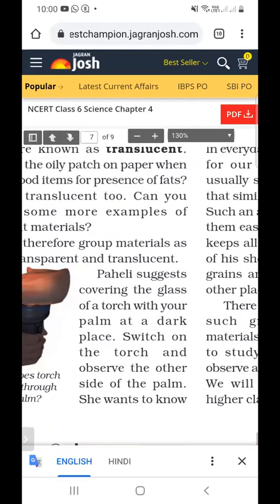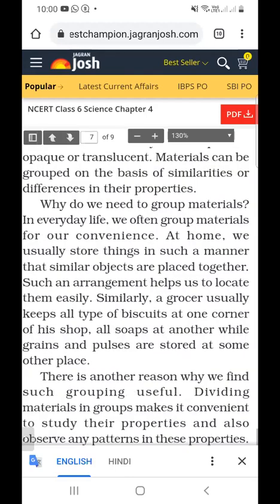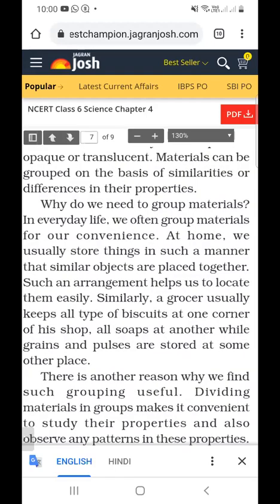Next, why do we group materials in daily life? For our convenience, we group all the materials. What is an example of this in daily life?